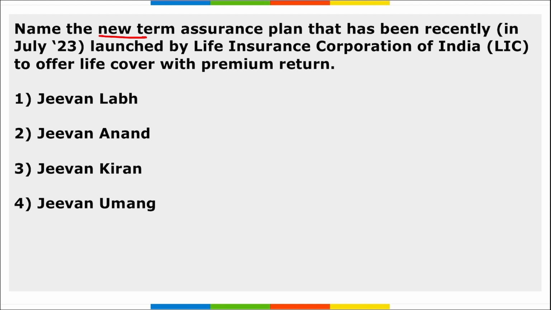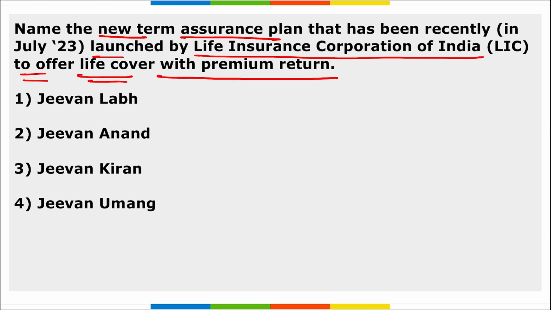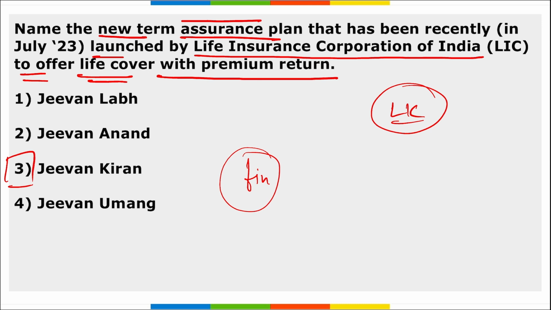Next, name the new term assurance plan that was recently launched by the Life Insurance Corporation of India to offer life cover with premium return. Which is it? It is Jeevan Kiran, correct? It is a non-linked, non-participating individual savings and life insurance plan that offers a combination of protection and savings. This policy will provide financial support to families in case of unfortunate death.